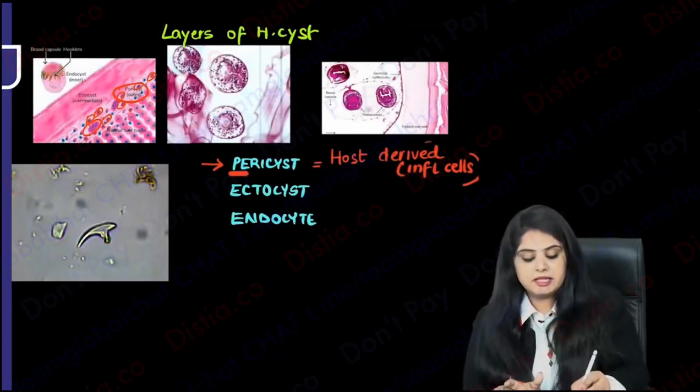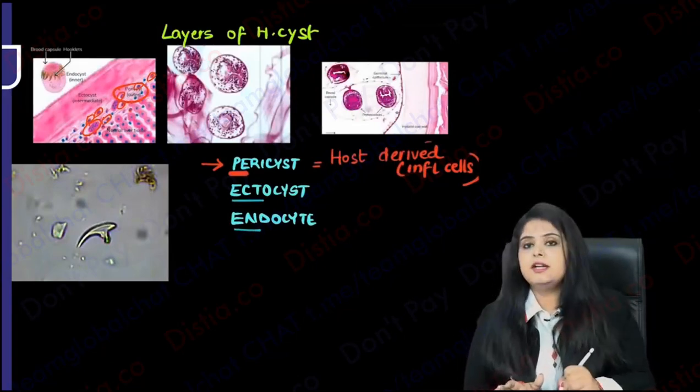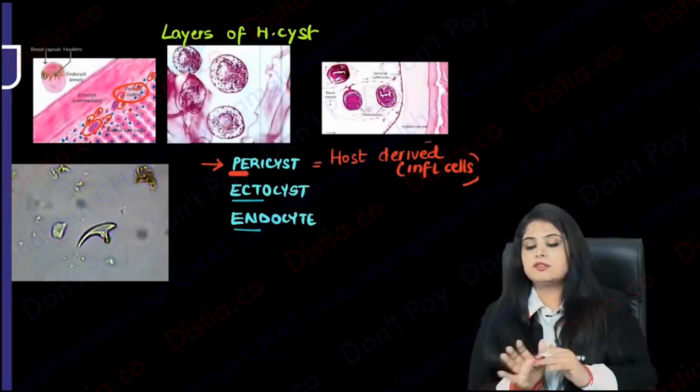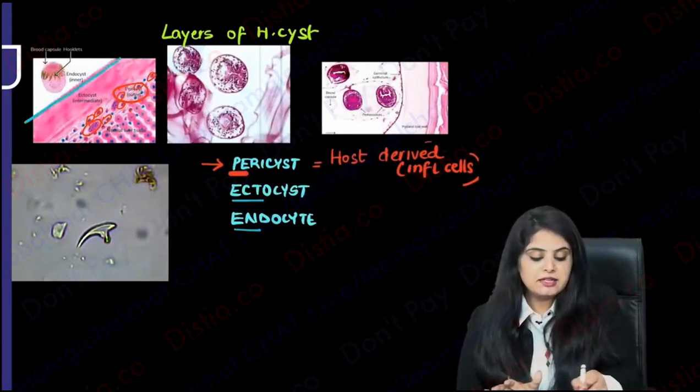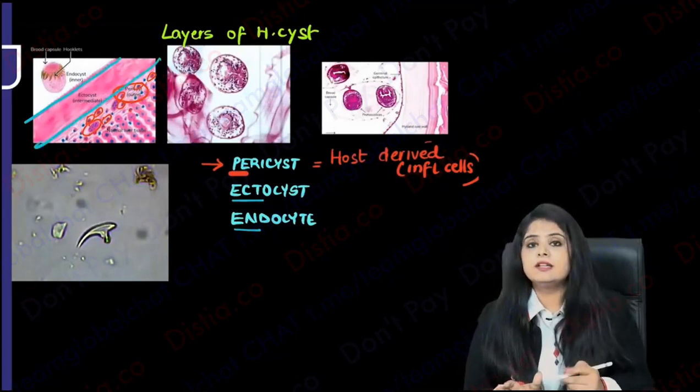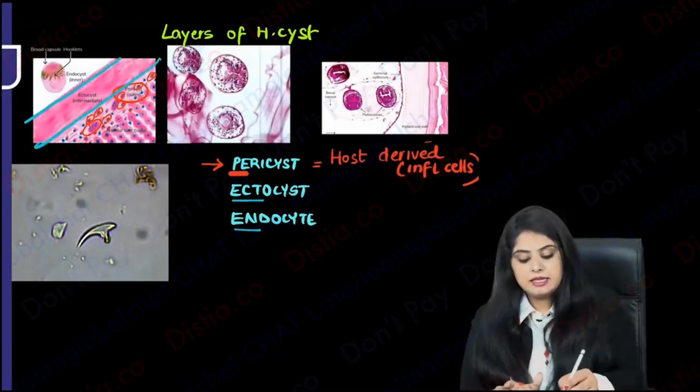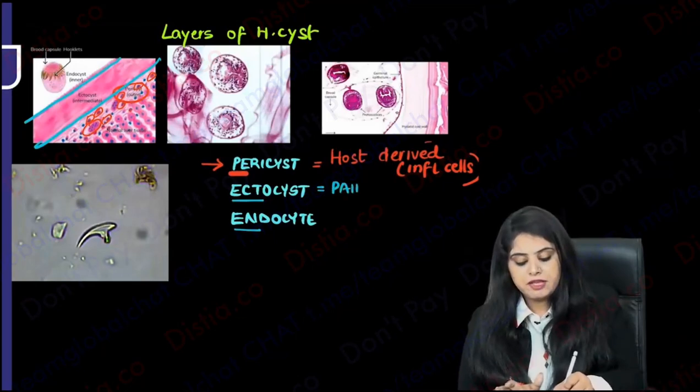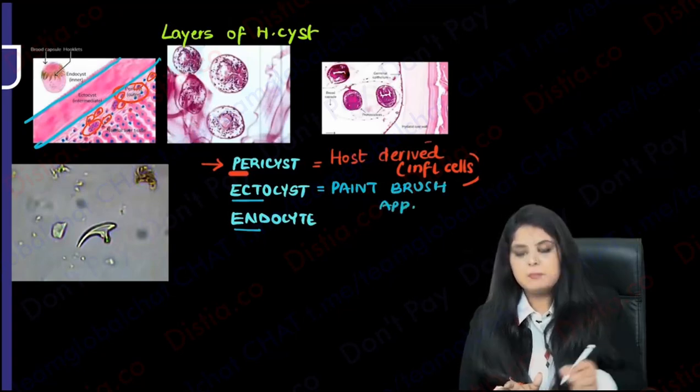What is the parasite making? The parasite has ectocyst and endocyst. Ectocyst on the outside, endocyst on the inside. So what is the next layer? The next layer is ectocyst. What is it looking like? It's looking like a pink line. Ectocyst shows you the famous paintbrush appearance. Very, very famous question. Ectocyst shows you the paintbrush appearance.